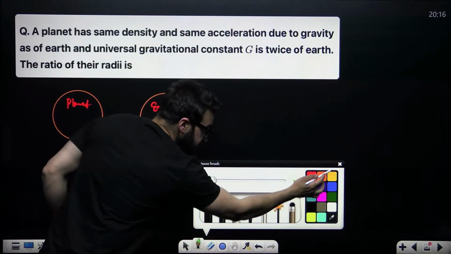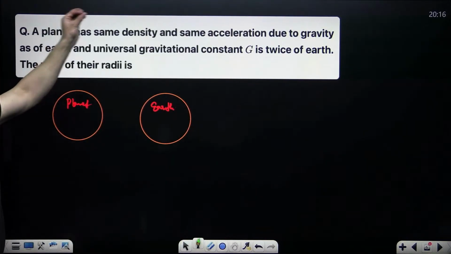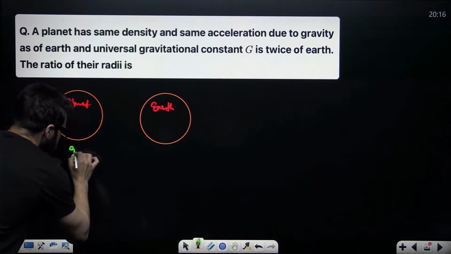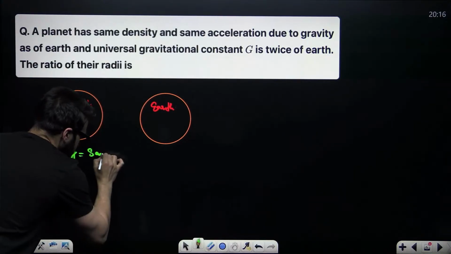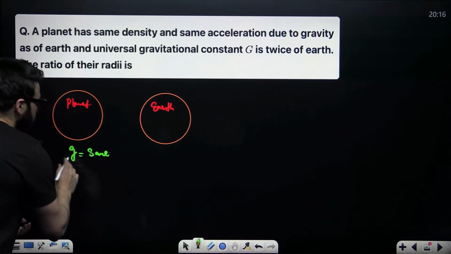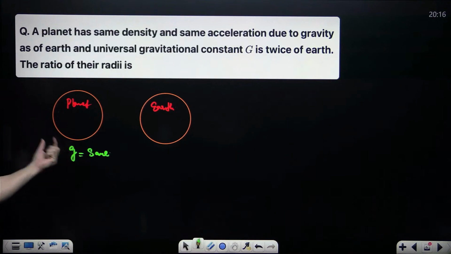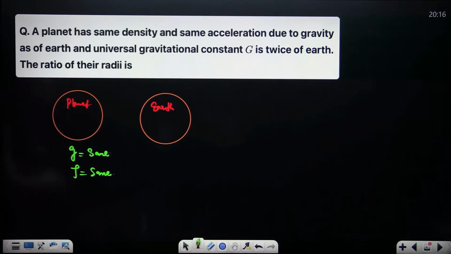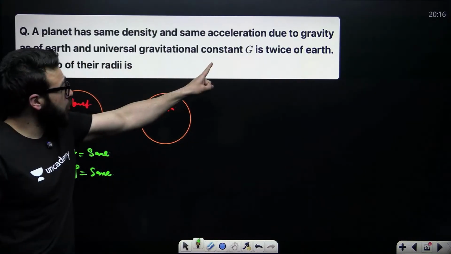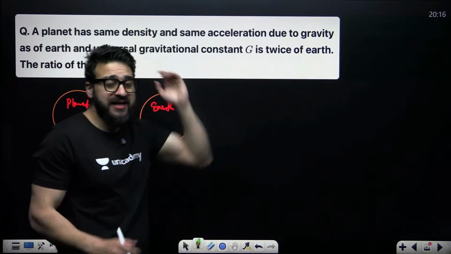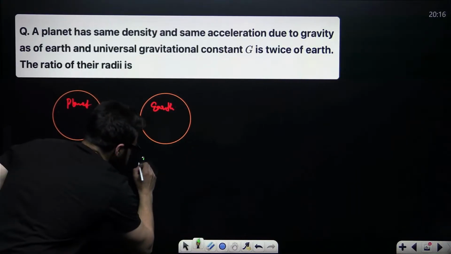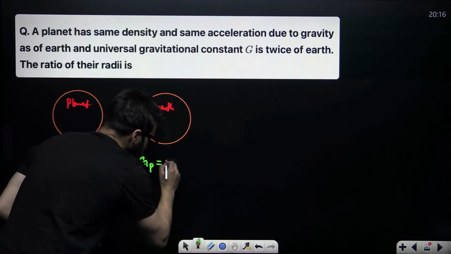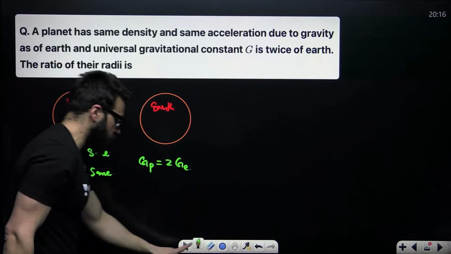Small g is the same, and density is also the same, and the universal gravitational constant G of this planet is 2 times the universal gravitational constant of Earth.